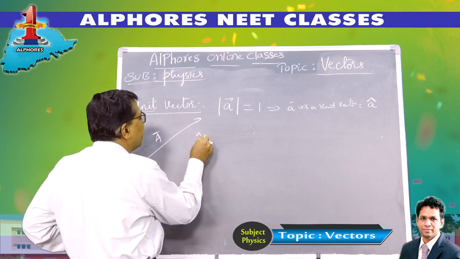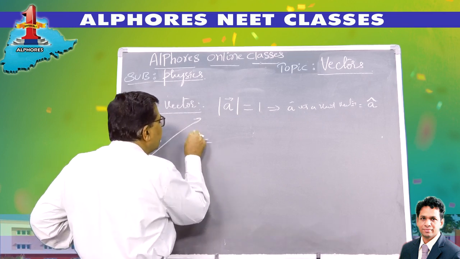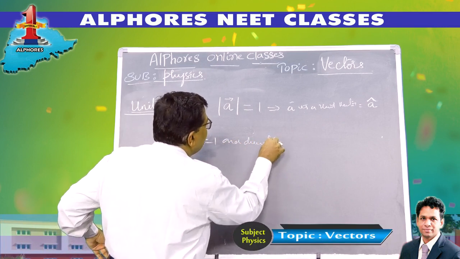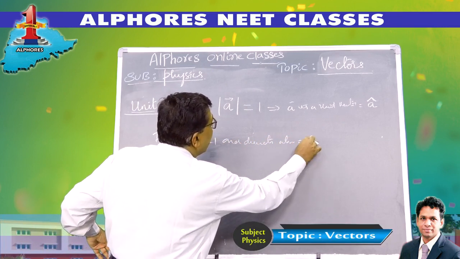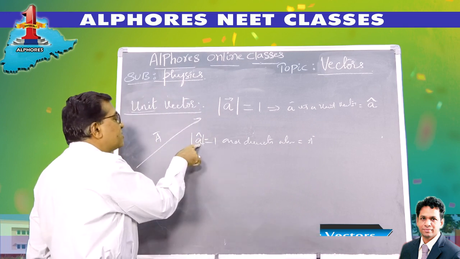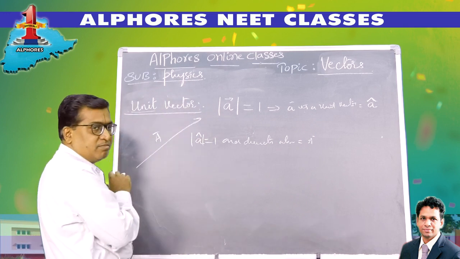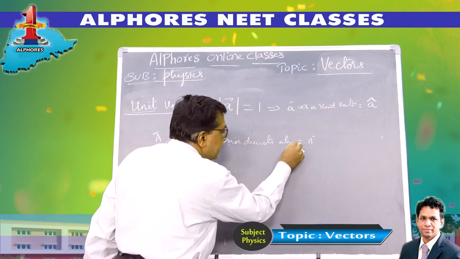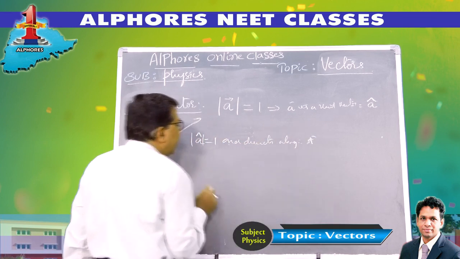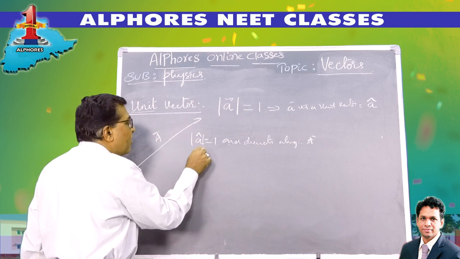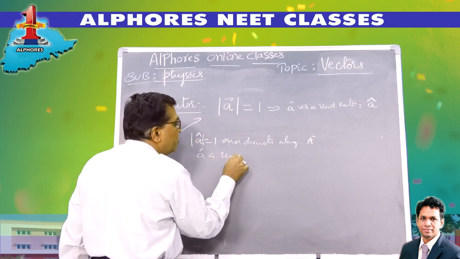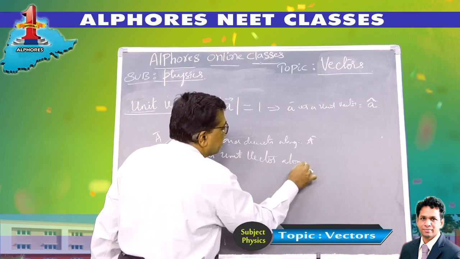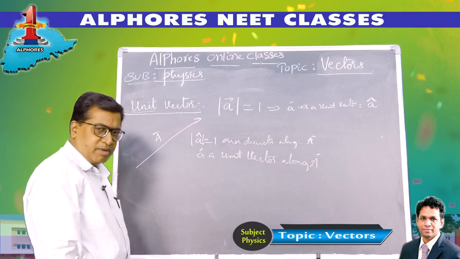A cap is a vector whose magnitude is 1 and its direction is along A bar. Then A cap is called the unit vector along A bar.